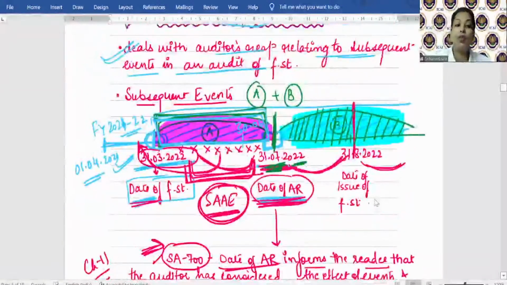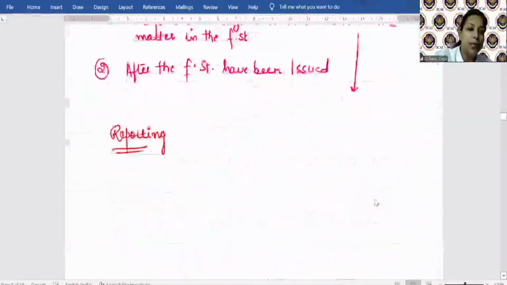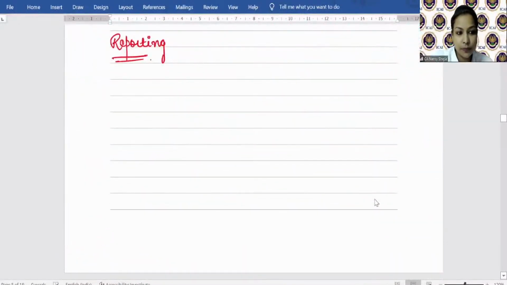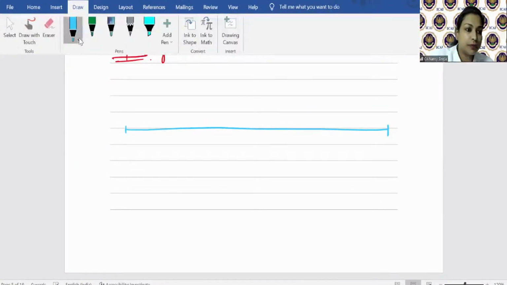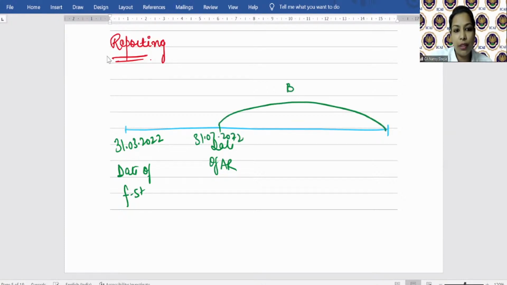Now with respect to this B period, let me just make this diagram again. So what did we read? 31st March 2022 is what? Date of financial statements. And this was what? Date of auditor's report, which was what? 31st July 2022. Now we are talking about this B period.